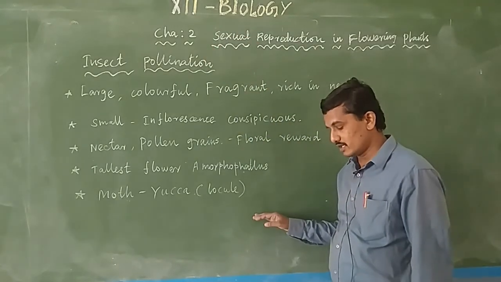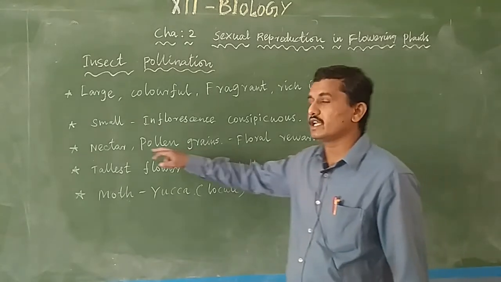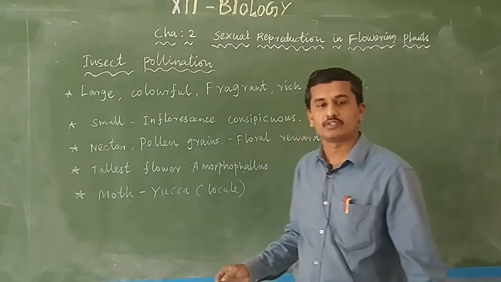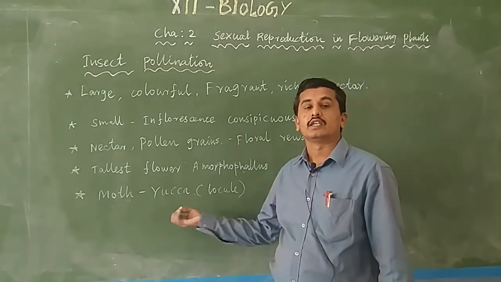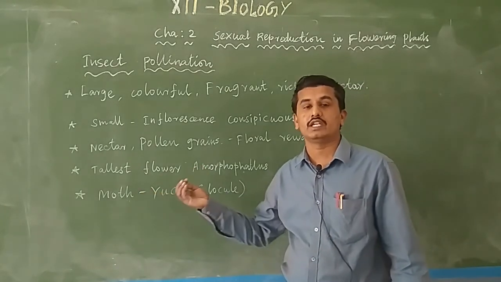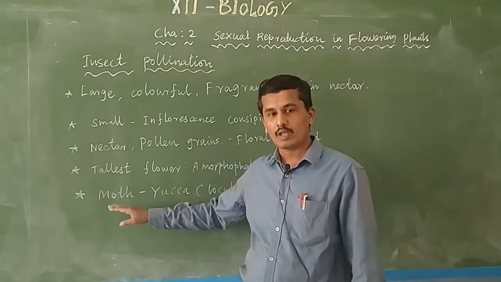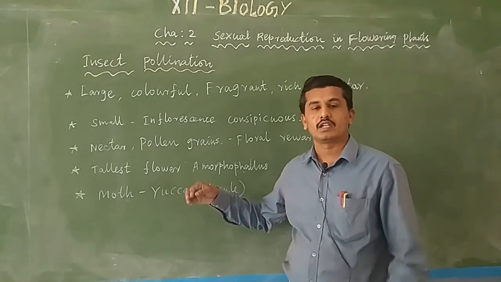Normally the majority of flowers provide pollen grains and nectar for the insects, but some flowers like the yucca plant give a safe place for laying eggs to the moth. Moth is a type of insect. Moth alone performs pollination in the yucca plant.